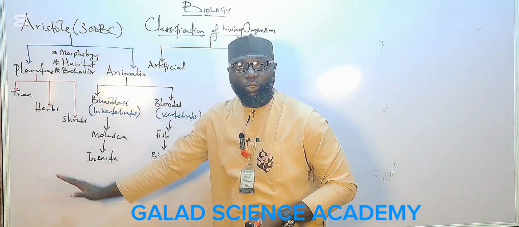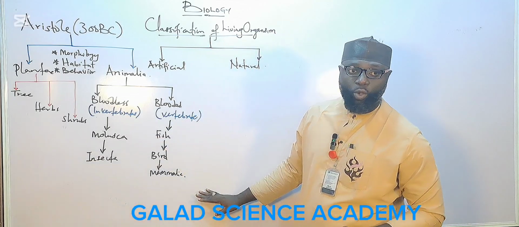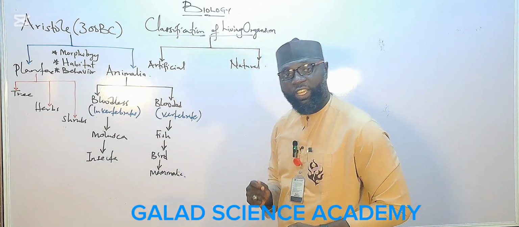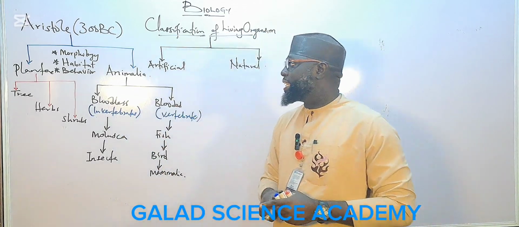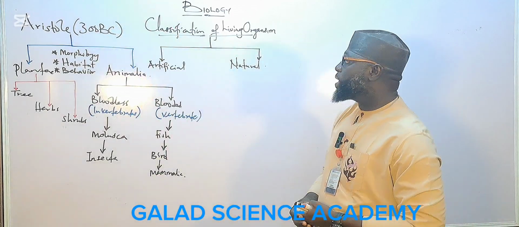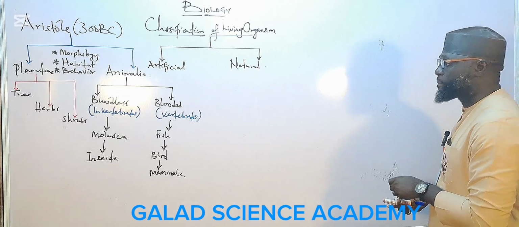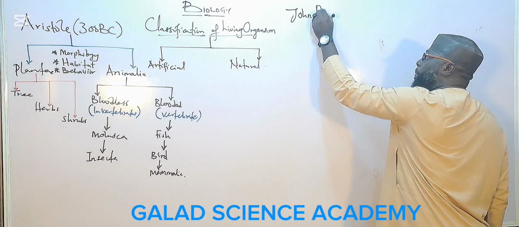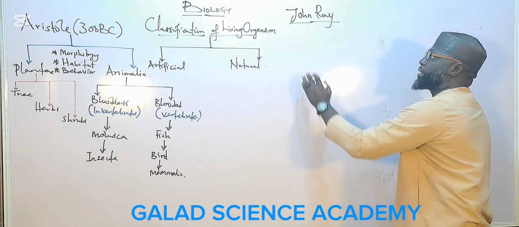So that is all about the contribution of Aristotle in the historical development of classification of living organisms. The next person that came after Aristotle, his name is John Ray.